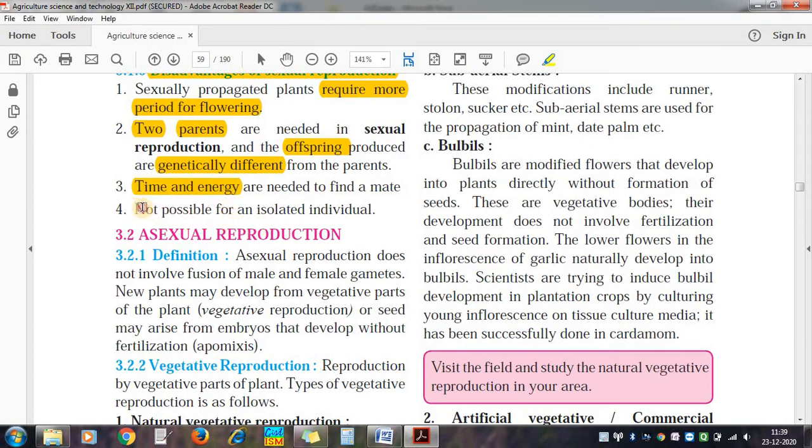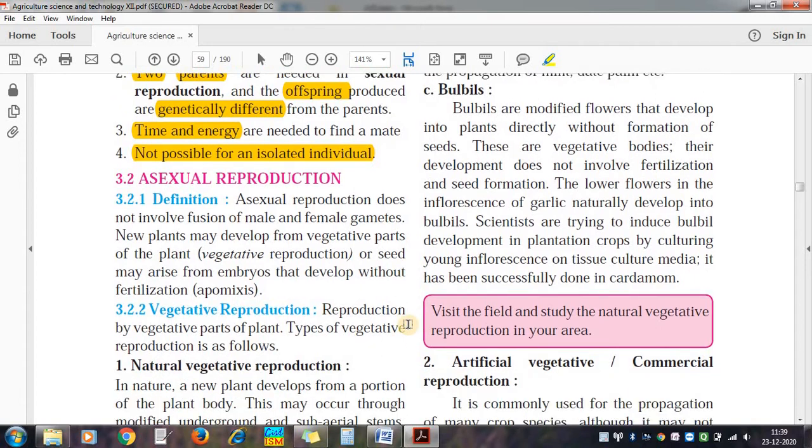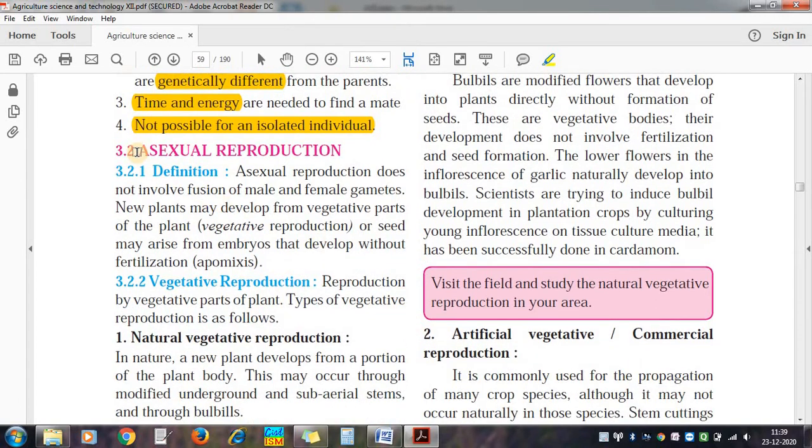So this is not possible in an isolated individual. Suppose we have got only one plant, either male or female, we cannot reproduce by using sexual reproduction. Come to the second category of reproduction, that is called asexual reproduction.